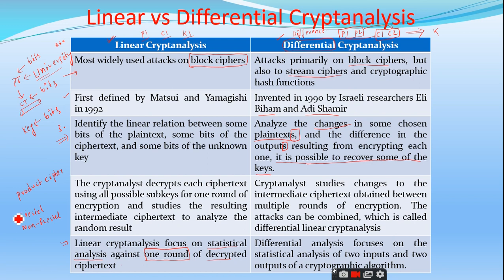Round is nothing but iteration. So in order to have the greater diffusion and confusion, we are implementing more number of rounds. So each and every round may consist of the P box. Each and every round may consist of a combination of P box, S boxes, XOR, swap, like that. Any component of the modern block cipher you can make use of to develop a round or to develop an iteration.